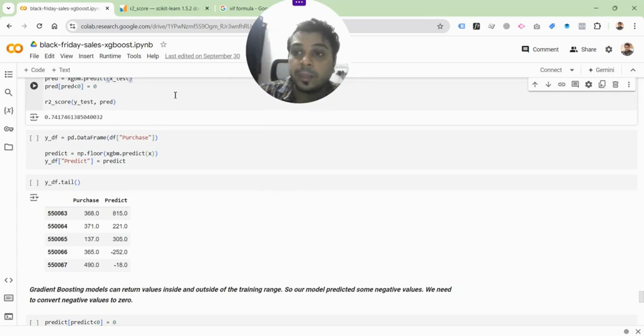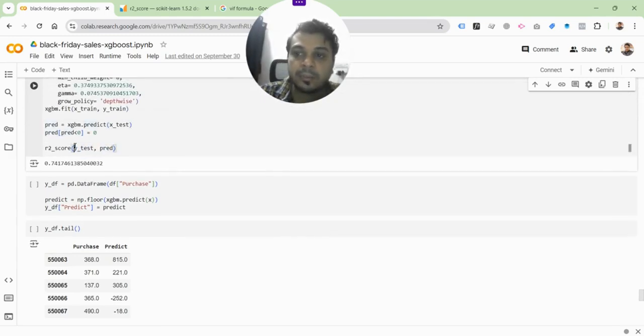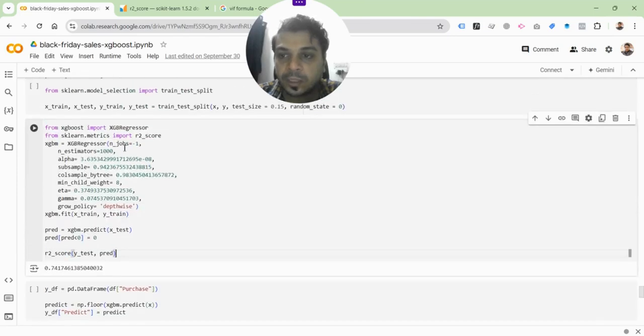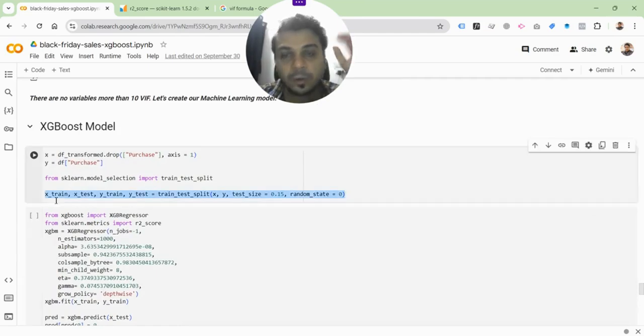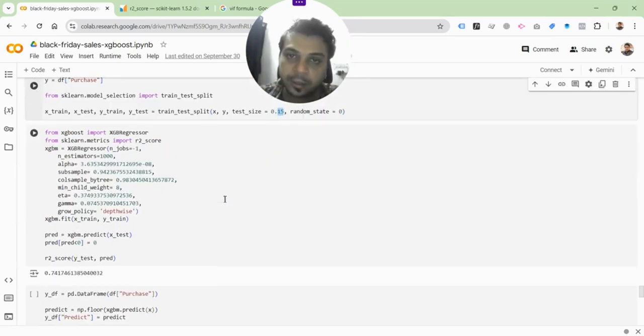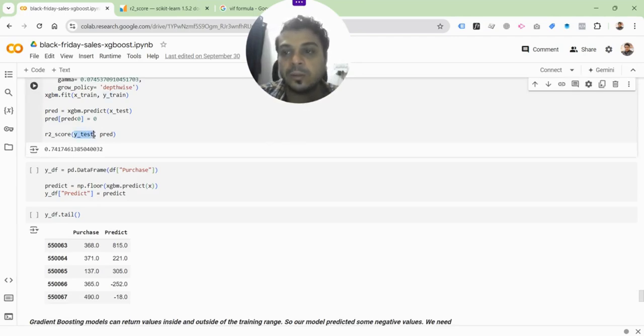And once again, how is it doing that? The r2 score is comparing the prediction with the y-test values. It's using the x-test values to predict, because as you can see, the total data set obviously has the feature values and the outcome values, right? You already have the data set. You are not putting in new values into the system, but you are trying to understand from that existing data set. That 15% split that you did here has both the features as well as the outcomes, right? So you use the features from that test part of the split and try to predict the outcome values. That gives you the prediction, and then you compare the y-test and the prediction.